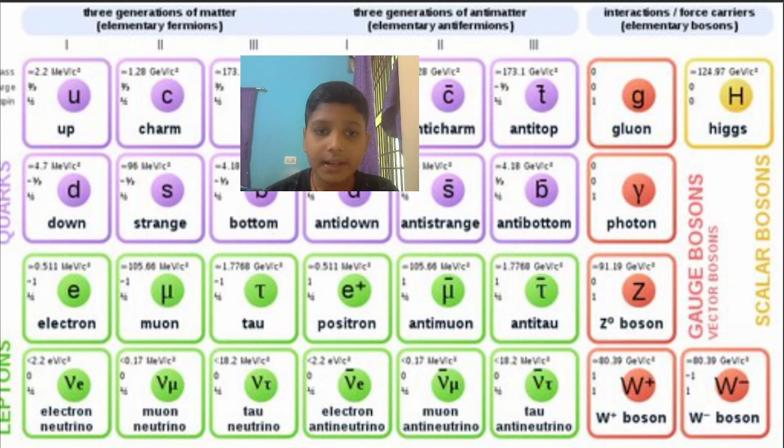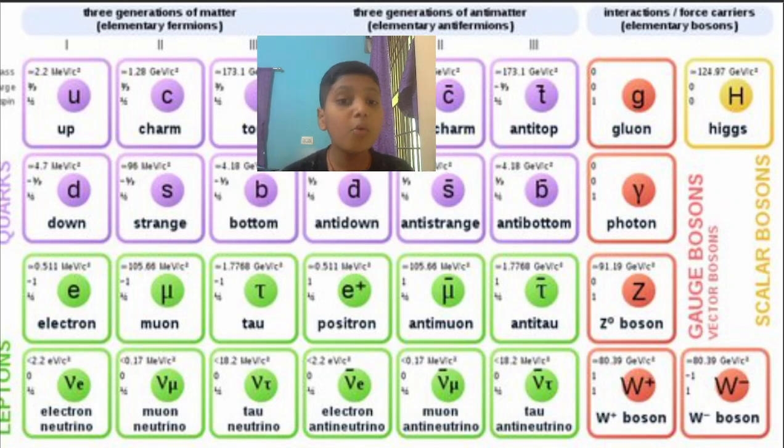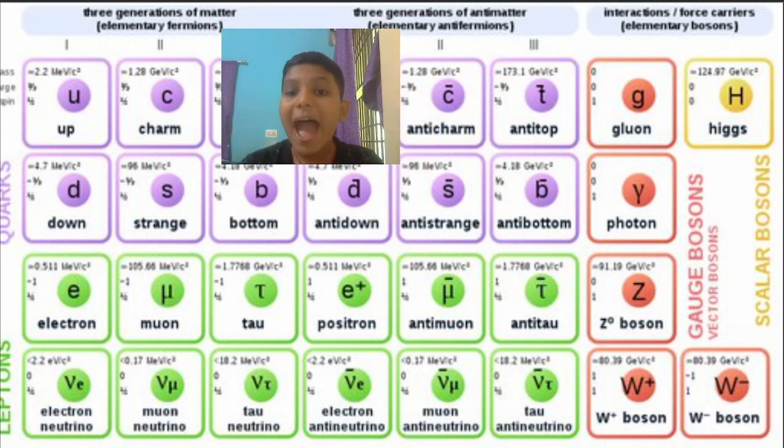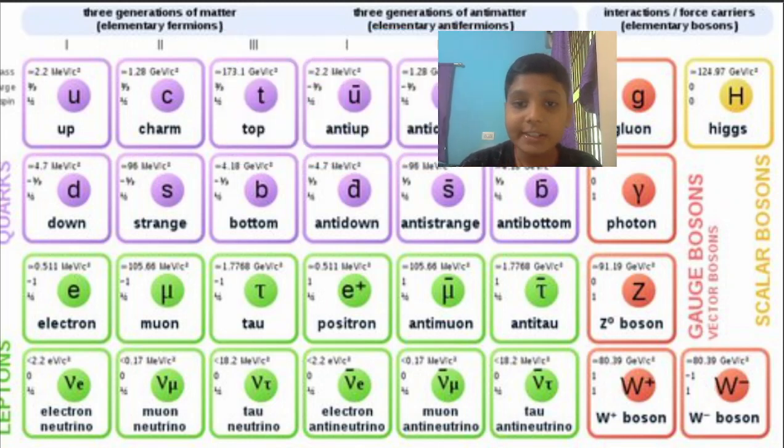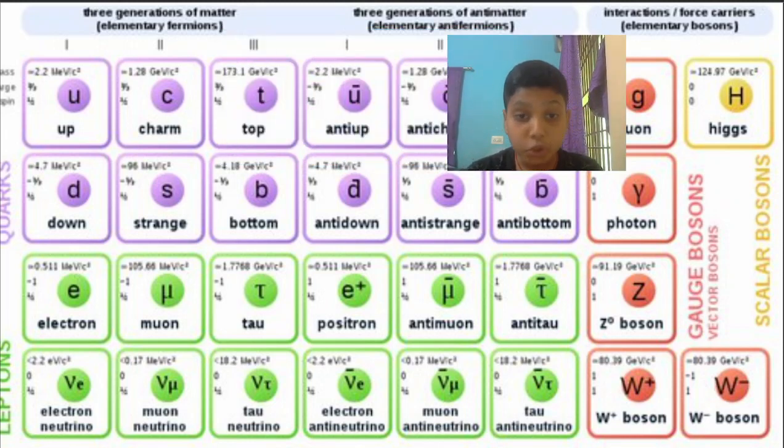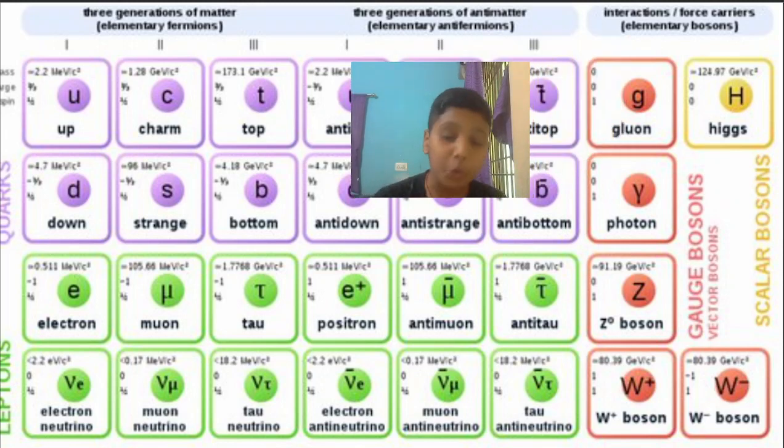Here we have electrons, muons, tau, positron, anti-muon, then we have anti-tau, then we have electron neutrino, muon neutrino, tau neutrino, electron anti-neutrino and many more things. Well, that's hard to pronounce, I know, but these are the basics of quantum mechanics. Without knowing this, you cannot understand quantum mechanics at all. There are also more, but I have included this much only.